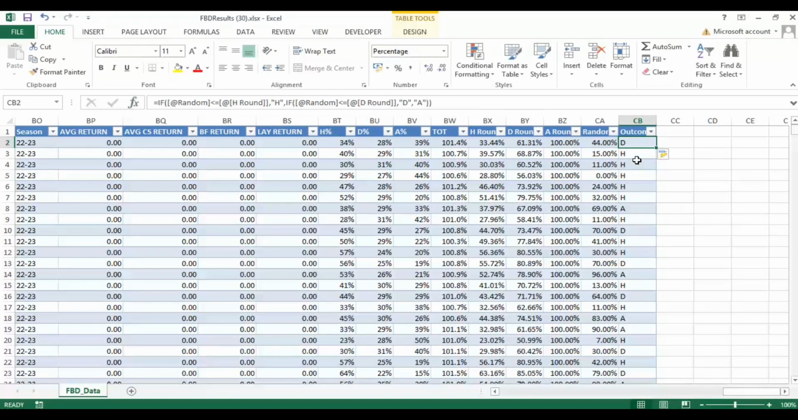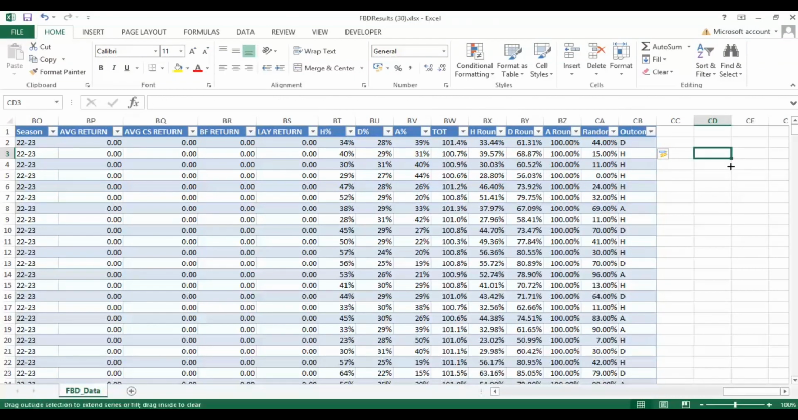So you can see here that we now have outcomes. So 44 is the number, which means it's not up to the home rounding figure of 33.44%, so it falls in between there. So we automatically randomize that outcome using the odds to generate percentages, to generate a randomized outcome based on those percentages, and it'll give you a figure in there which we can use as our predictor.